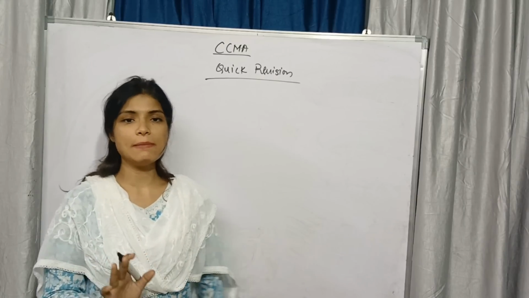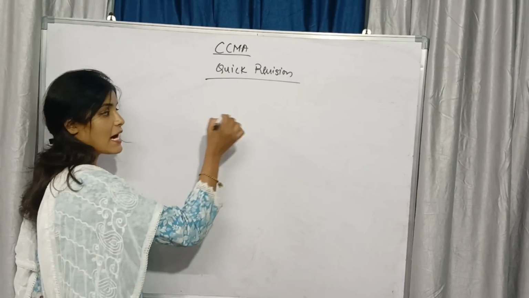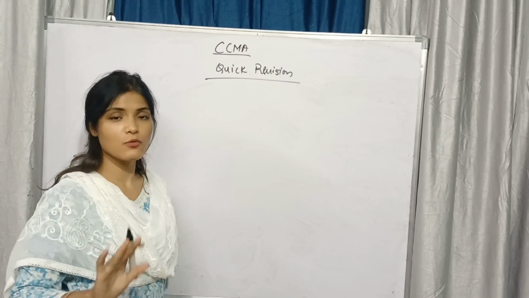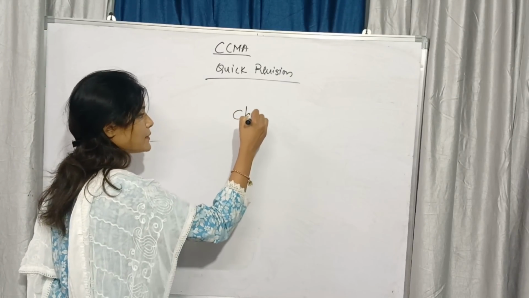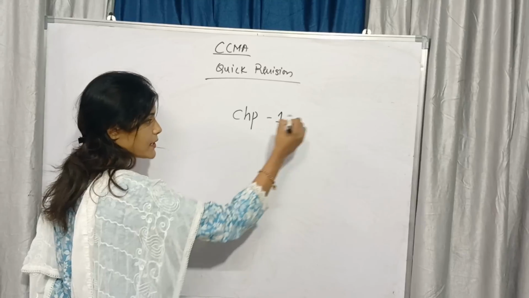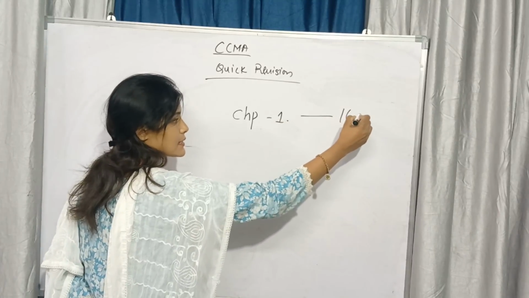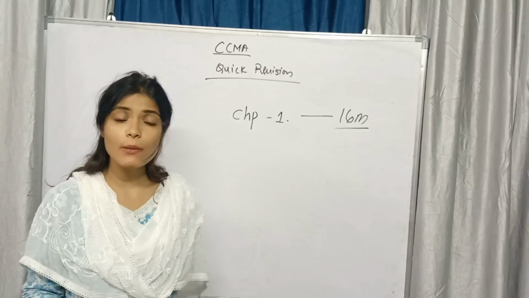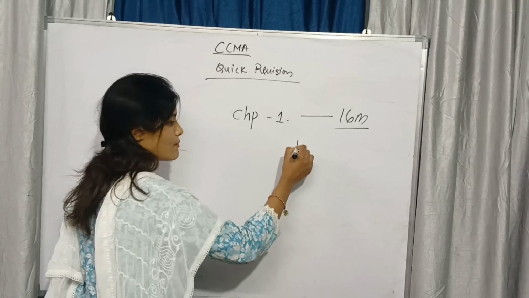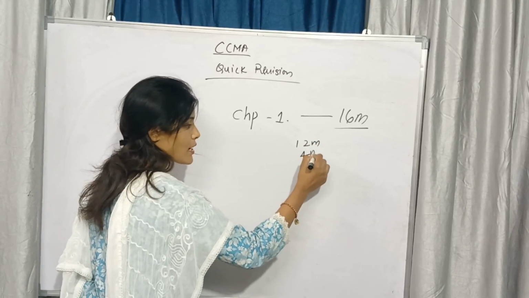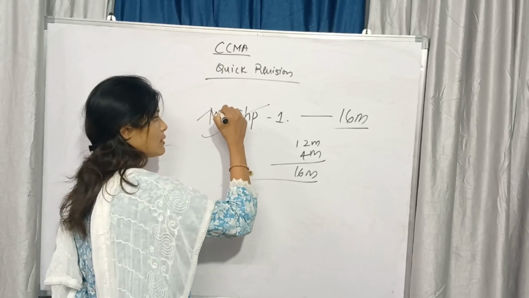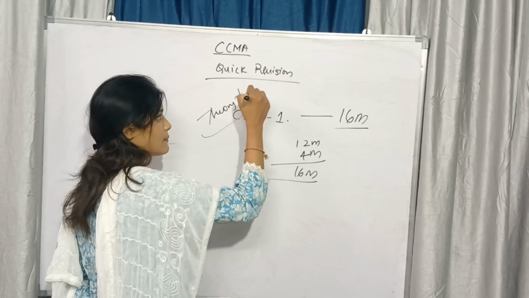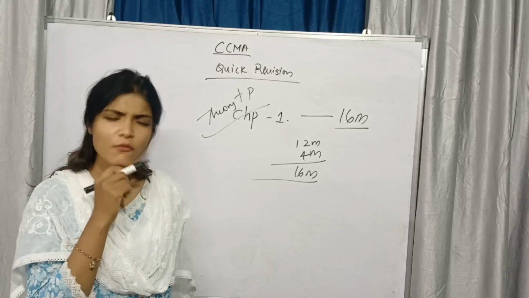Okay, so in CCMA, I have said to the students who have followed my videos, that prepare chapter 1. In chapter 1 you can score at least 16 marks weightage. How come it will be 16? 12 marks long, 4 marks short, 16 marks weightage, theory plus problematic.